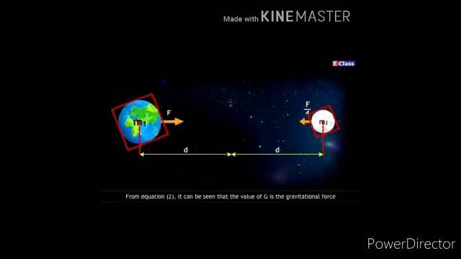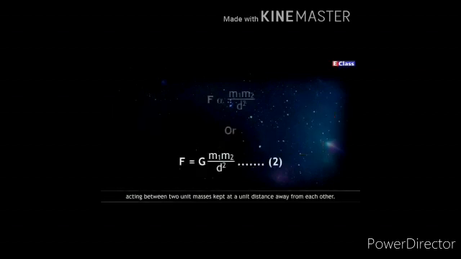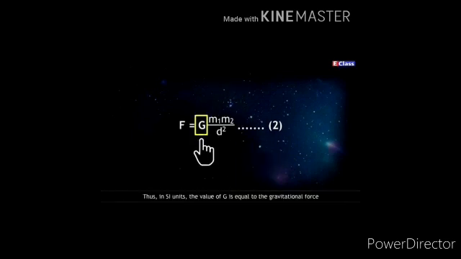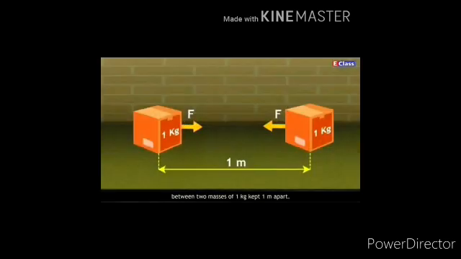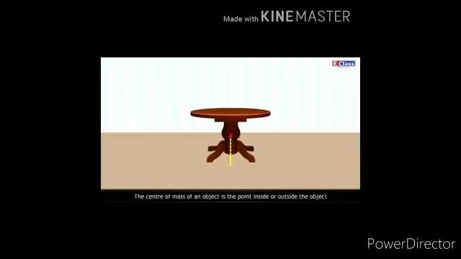From the equation F equal to capital G m1 m2 upon d square, it can be seen that the value of G is the gravitational force acting between two unit masses kept at a unit distance away from each other. Thus, in SI units, the value of G is equal to the gravitational force between two masses of 1 kg kept 1 meter apart. What is center of mass?